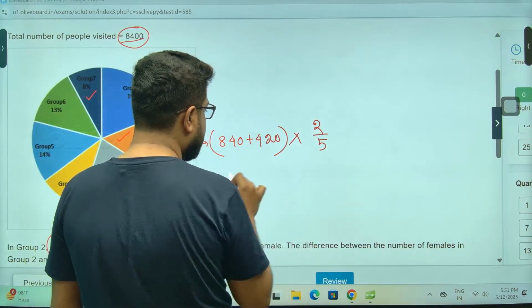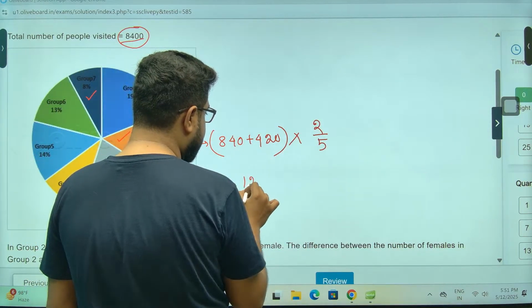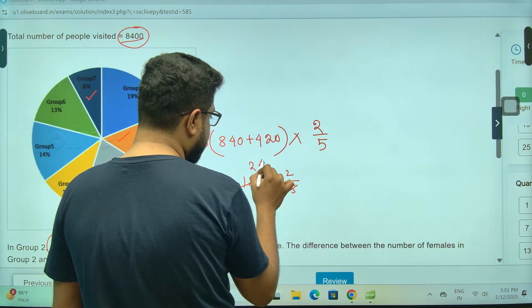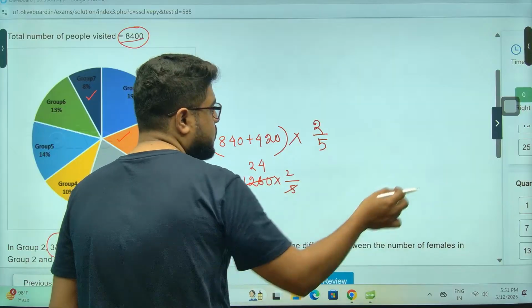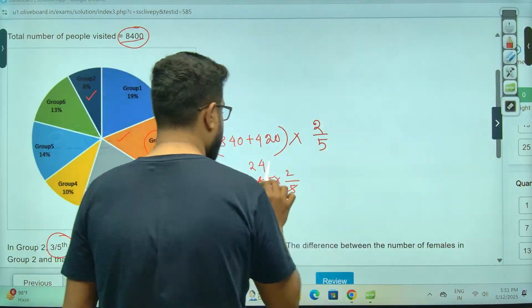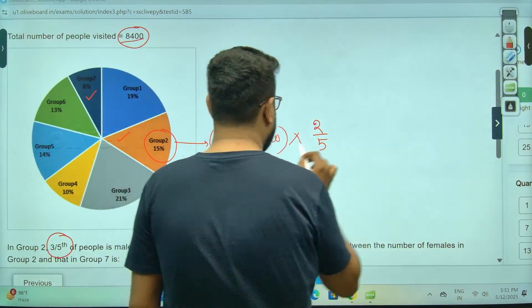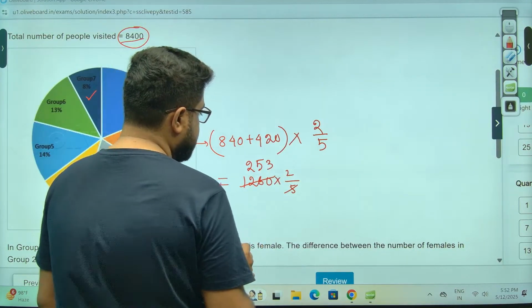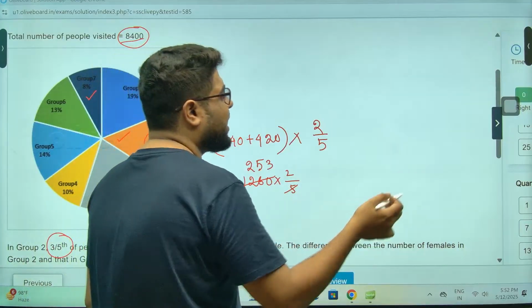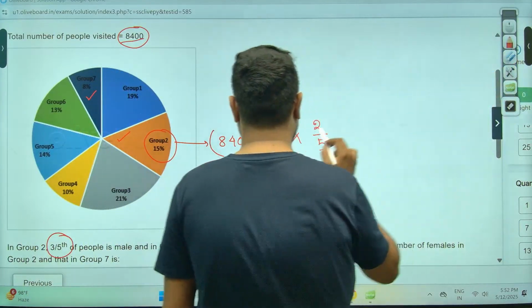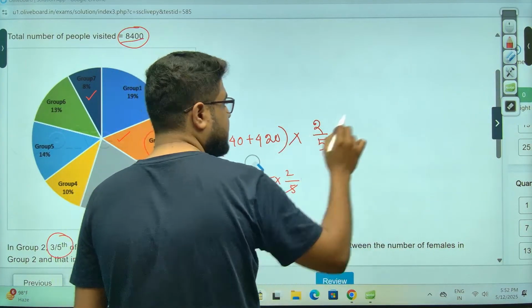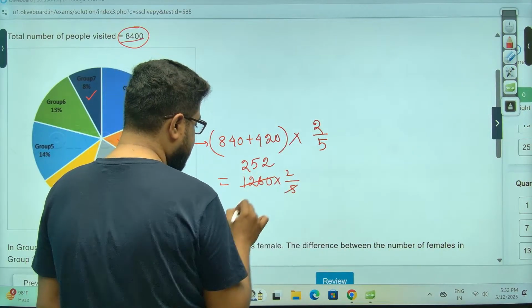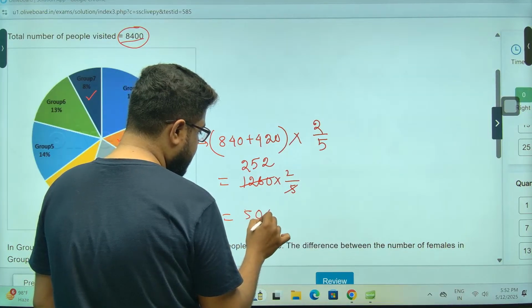So this is 1260, and 2 by 5 of it. Sorry, extremely sorry, my mistake. 126 into 2, sir, 252. So it will be, sir, 504.